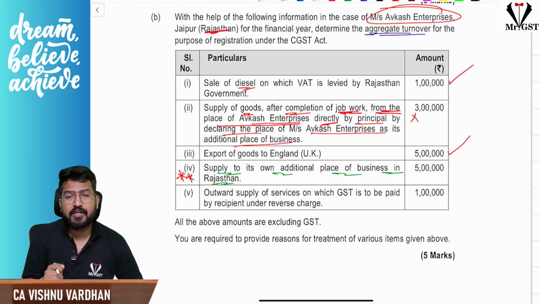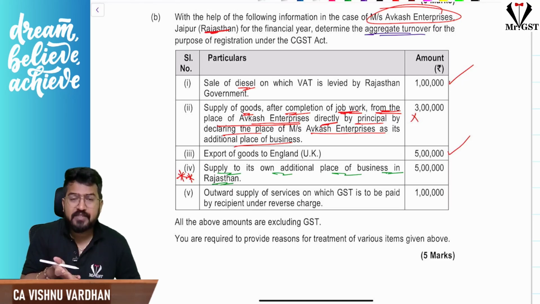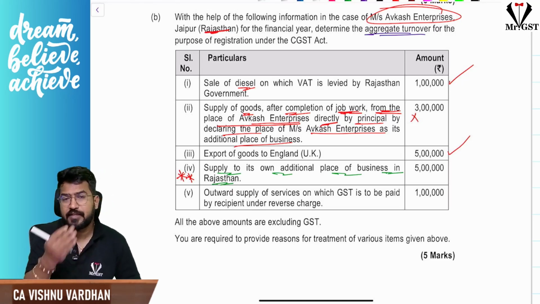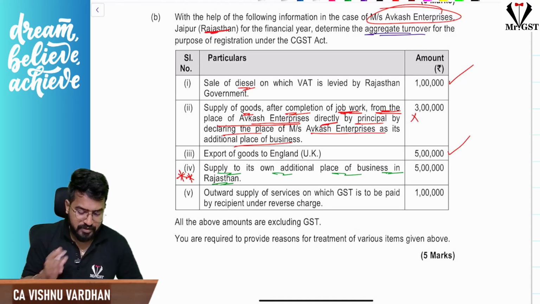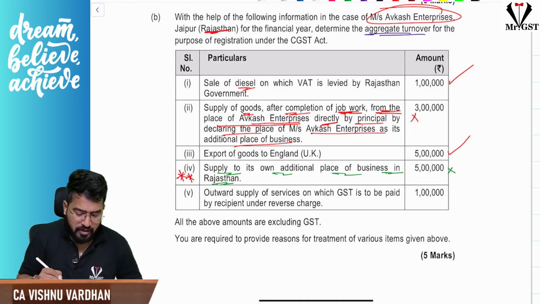See, in the aggregate turnover definition, interstate supply between distinct persons is given. So here, within the state, even though they are distinct persons, it cannot be taken for the aggregate turnover definition. So interstate supply between distinct persons only will be added in aggregate turnover. So this will not be considered.